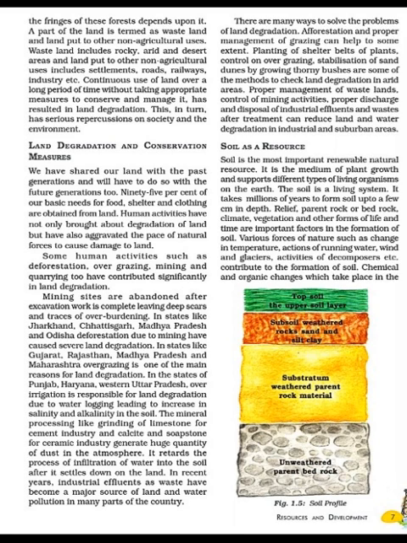Due to over irrigation, the farmers in our areas over irrigate their lands in order to cultivate water intensive crops like paddy. So this is also a main concern why our land is being degraded. Also waterlogging happens, and due to that the salt content increases in the soil and our soil becomes infertile.